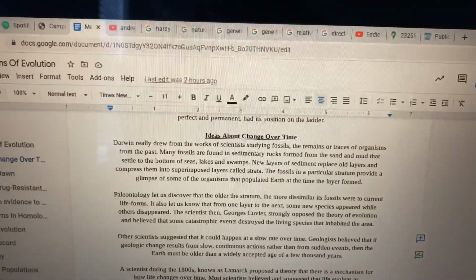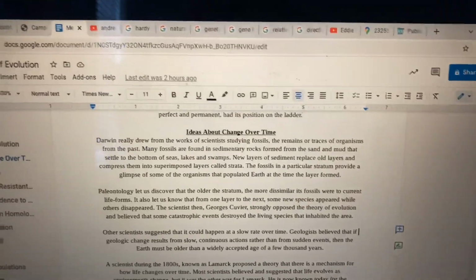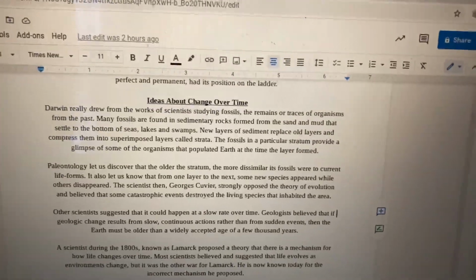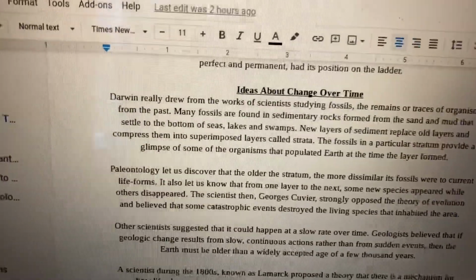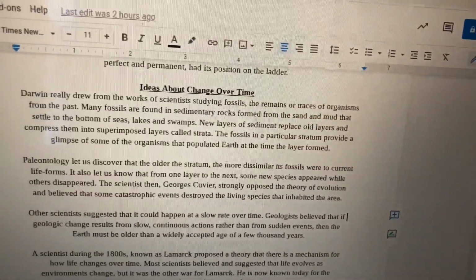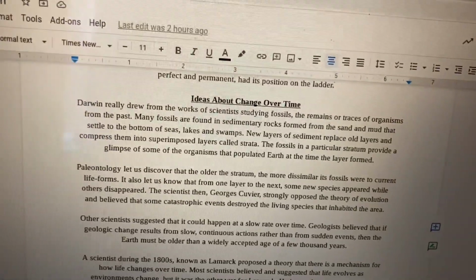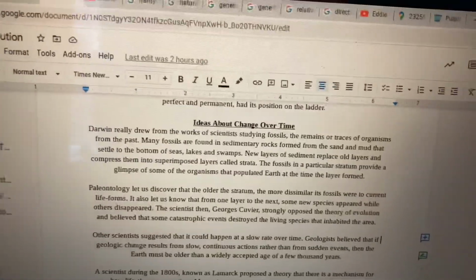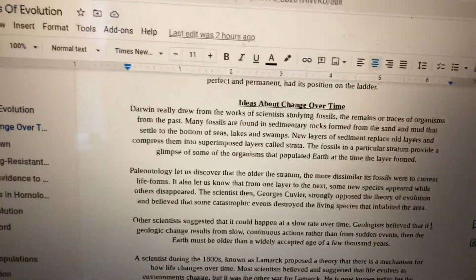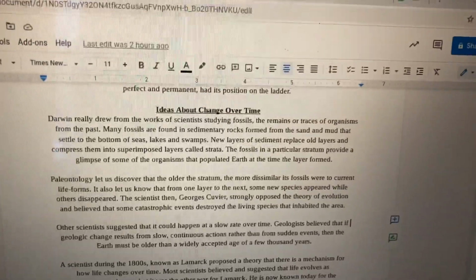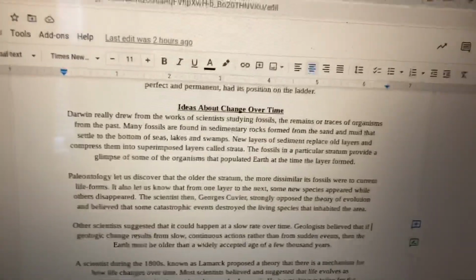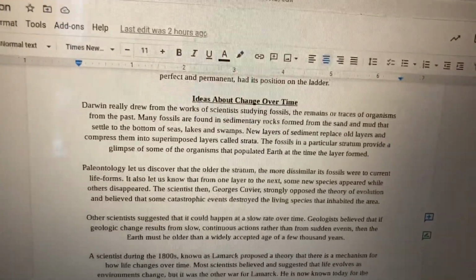Charles Darwin really drew from the works of scientists studying fossils, technically paleontologists. Many fossils are found in sedimentary rocks from the sand and mud that settle to the bottom of seas, lakes, and swamps. New layers of sediment replace old layers and compress them into superimposed layers called strata. The fossils in a particular stratum provide a glimpse of some of the organisms that populated Earth at the time the layer was formed. So, paleontology lets us discover that the older the stratum, the more dissimilar its fossils were to current life forms. It also lets us know that from one layer to the next, some new species appeared, while others disappeared.